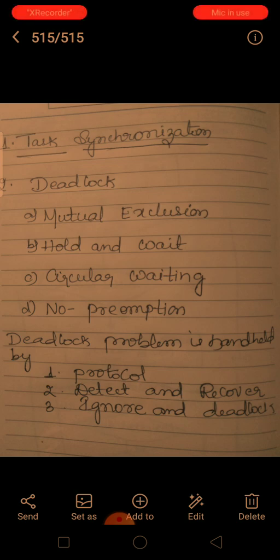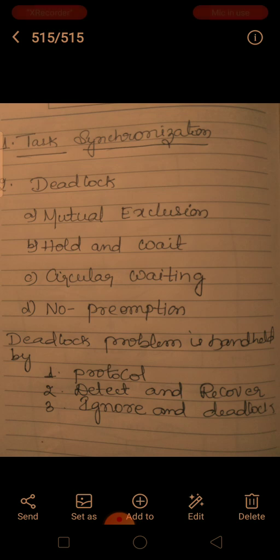There are 4 conditions that must hold simultaneously for a deadlock to occur. First one is mutual exclusion. Second one is hold and wait. Third one is no resource preemption, and fourth is circular wait.